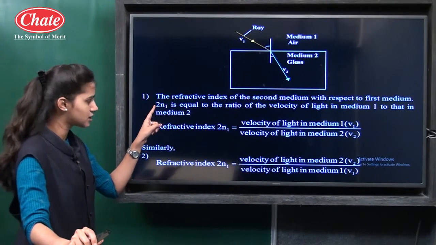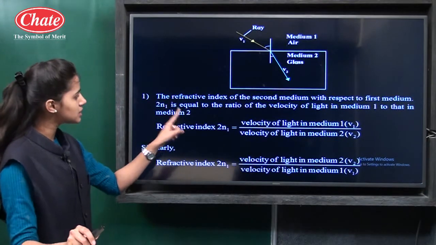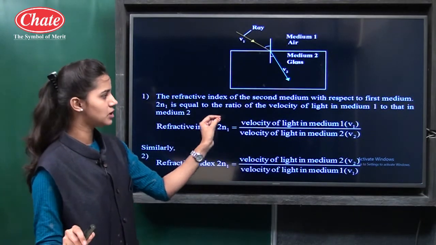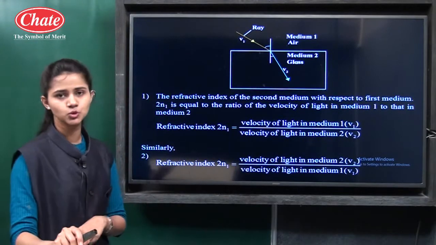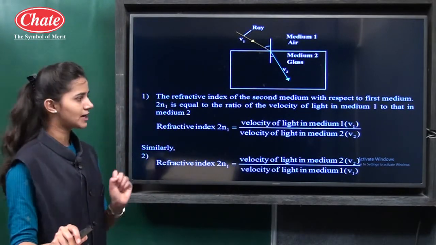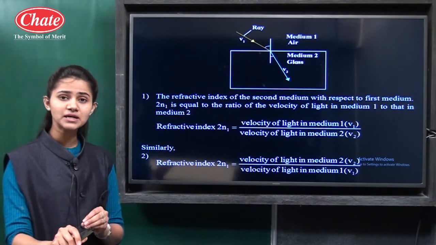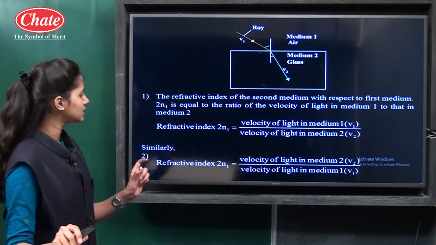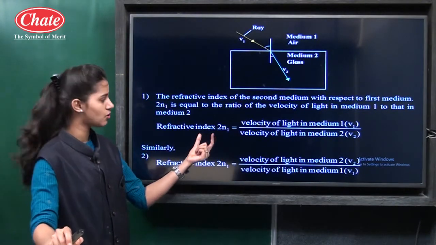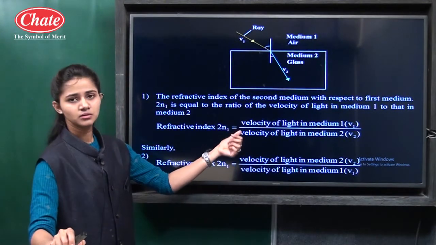Refractive index of the second medium with respect to the first medium is equal to the ratio of the velocity of light in medium 1 to that in medium 2. We have learned that the refractive index of any medium depends on the velocity of light in that medium, so we can calculate it using the velocities of light in those media.